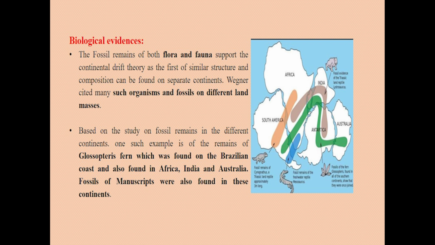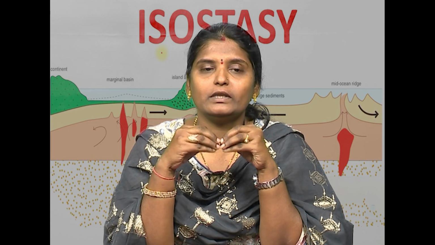Based on the study of fossil remains in different continents, one such example is the remains of the Glossopteris fern, which was found on the Brazilian coast, and it was also found on the African coast, in India and in Australia. So, this type of fossil remains is found on the South American coast, African coast, and in India as well as Australia. So, these corroborate the theory of continental drift, isn't it?